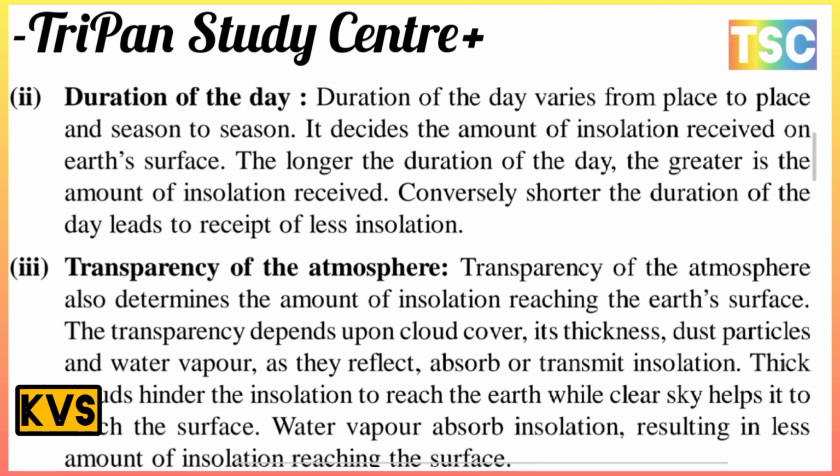Second here, the duration of the day. The duration of the day varies from place to place and season to season. It decides the amount of insolation received on the earth's surface. The longer the duration of the day, the greater is the amount of insolation received. Conversely, the shorter the duration of the day, the less insolation is received.